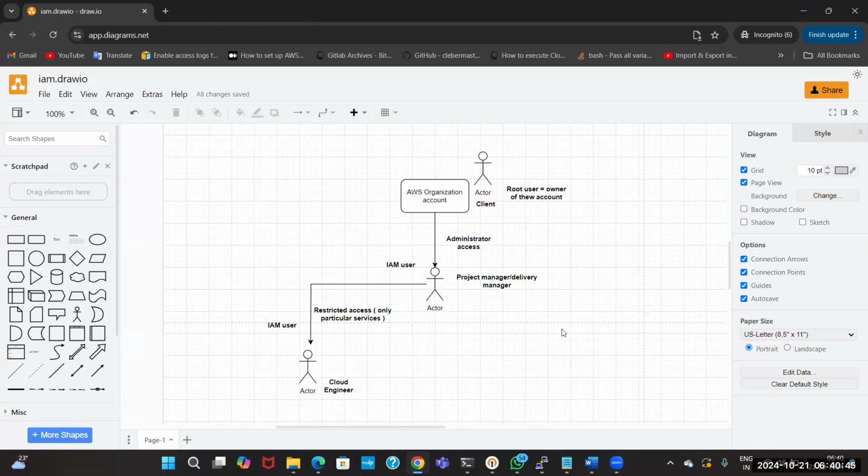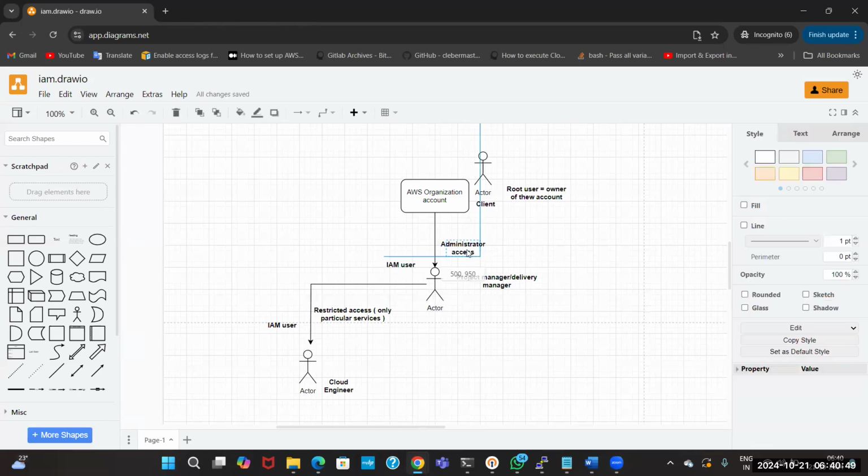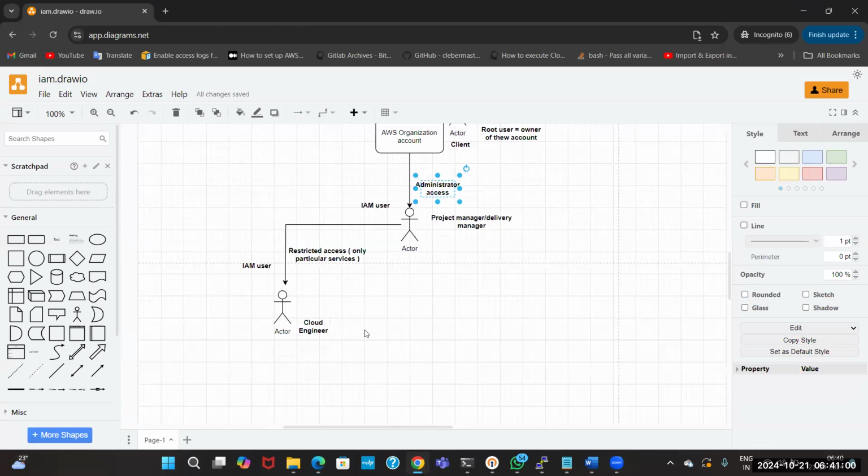He will also have the complete administrator access, guys, where he can create multiple users with restricted access. This is the proper way to do it.